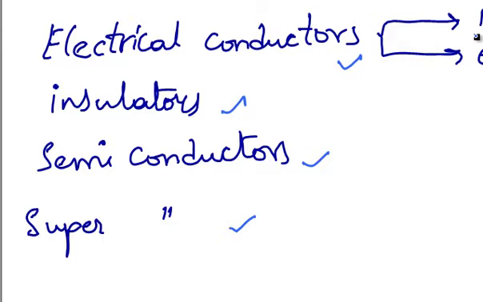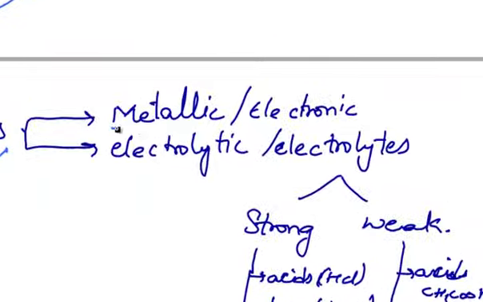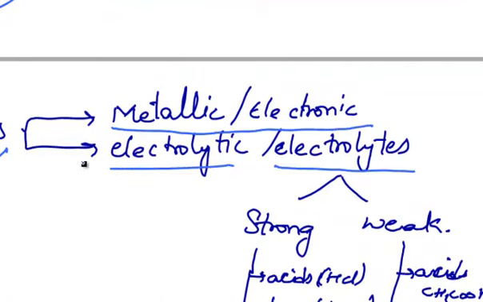Electrical conductors are majorly divided into 2 types. They are metallic or electronic conductors and electrolytic conductors or electrolytes. Now let's understand the metallic conductors. The conductors in which the conductance of electricity is due to the flow of electrons are known as metallic conductors. No chemical change occurs in these conductors due to the flow of electricity, hence no transfer of matter is done. In these conductors, the conductivity decreases with the increase in temperature. Examples are metals, alloys, some solid salts and oxides.